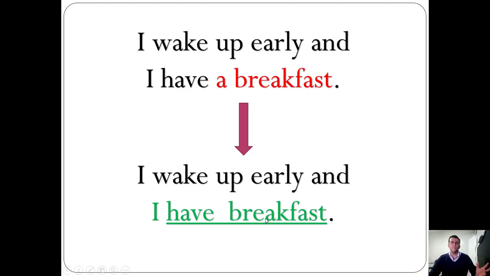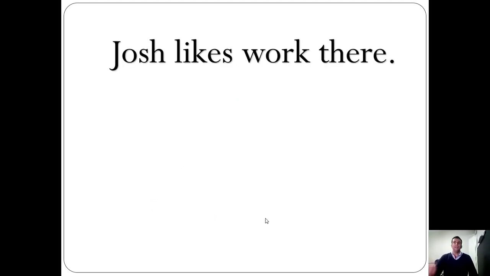It's very common for students going into intermediate level to keep making this kind of mistake, saying have a breakfast, have a lunch, have a dinner. No, it's have breakfast, have lunch, and have dinner. Okay? No, have a dinner. No, it's have dinner, have breakfast, have lunch. Okay, so you should say I wake up early and I have breakfast. Okay, good one. And in this specific sentence, what can you tell me?